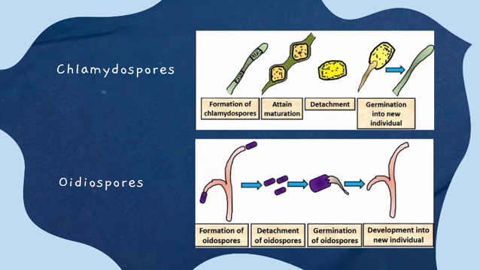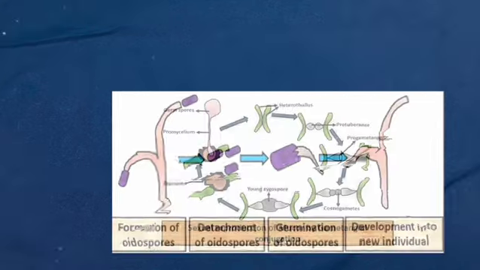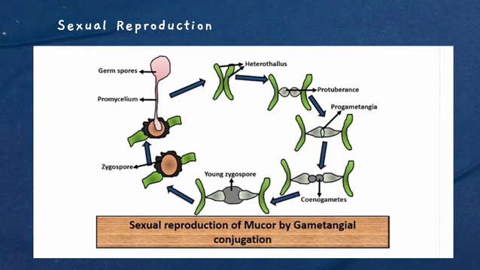Next comes your sexual reproduction, where, as the name tells, it requires two different strains. The two different strains are called heterothallic. Here we saw the example of Mucor. So Mucor is a heterothallic organism. This means that they require two different strains or compatible mating strains, like a positive or negative.